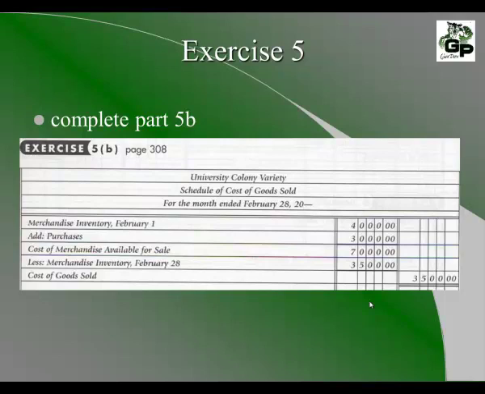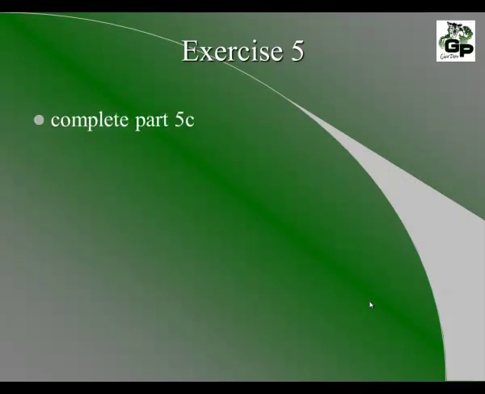We subtract the merchandise inventory at the end of the month, which is $3,500, which leaves us with a cost of goods sold of $3,500. Now complete part 5C, and we'll check your answers compared to the correct answers in a moment.